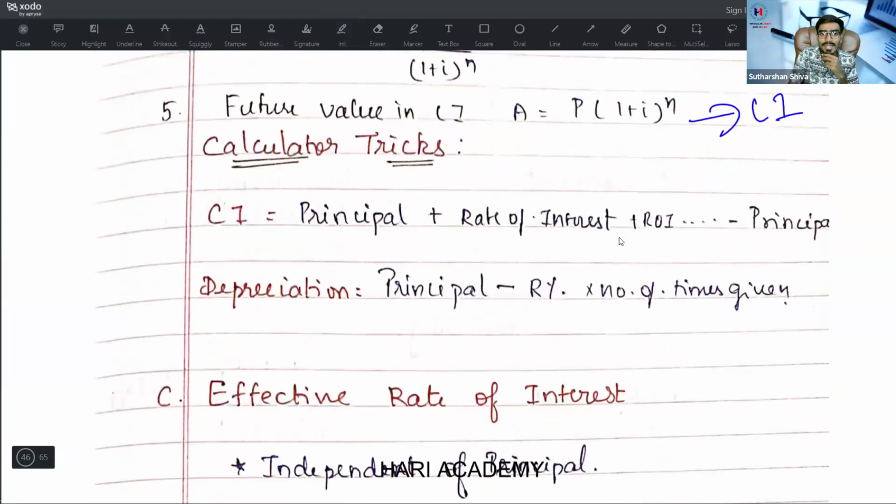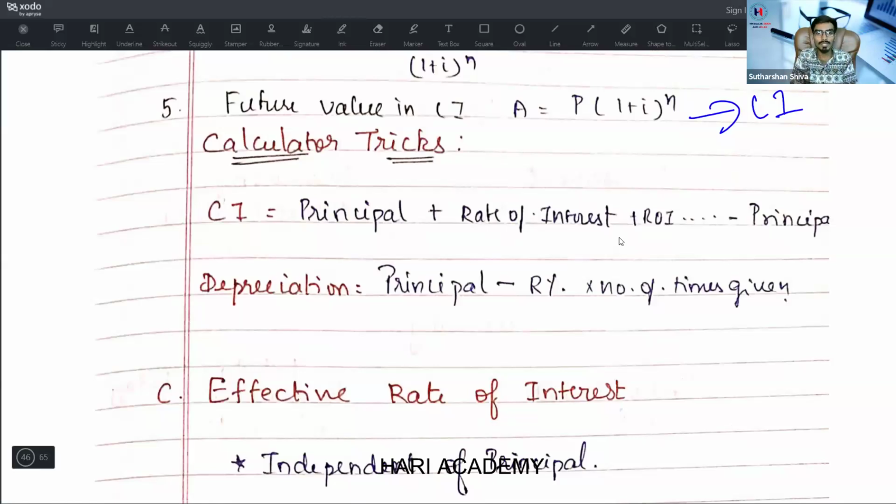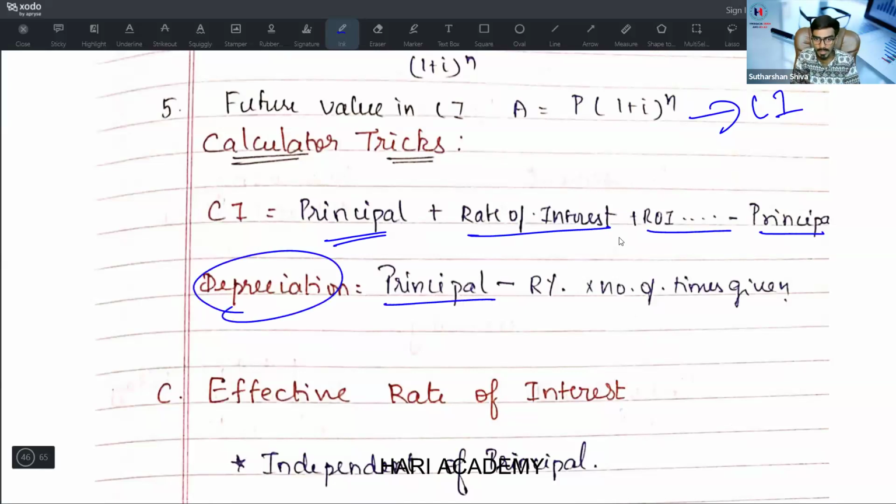Next, calculator tricks. To find the compound interest: amount minus principal, you will get the compound interest. What is the depreciation? Principal minus rate percentage, into the number of times given. If 10% for 5 years is given, keep on pressing minus 10%, minus 10%, minus 10% to get the answer without any formula.